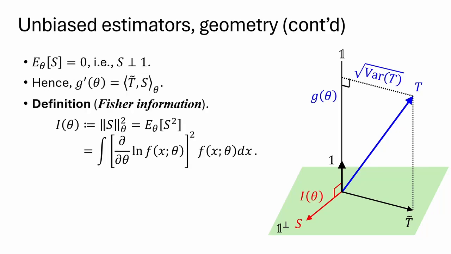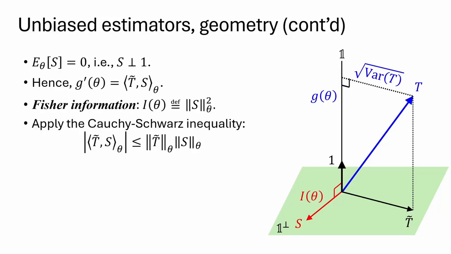Next, we define the Fisher information I of theta. This is simply the squared length of the vector s. And now we can apply the Cauchy-Schwarz inequality. The absolute value of the inner product of t tilde and s is less than or equal to the product of the length of t tilde and the length of s.